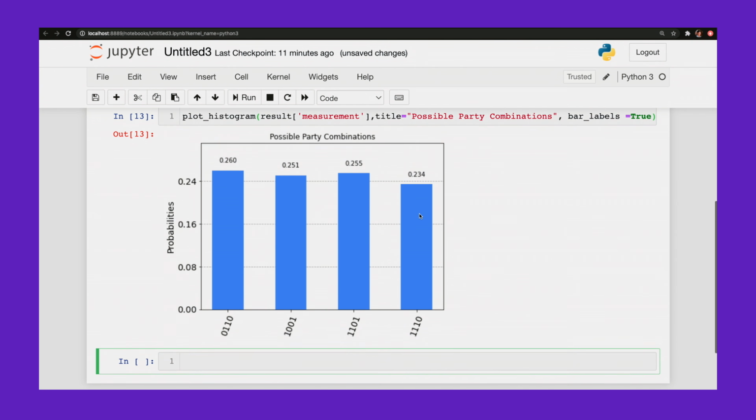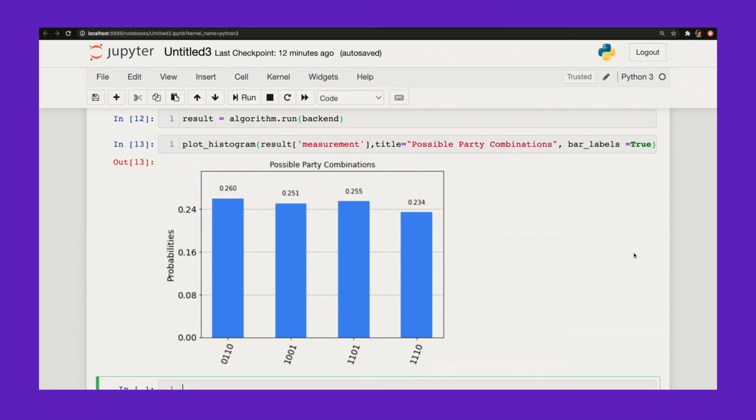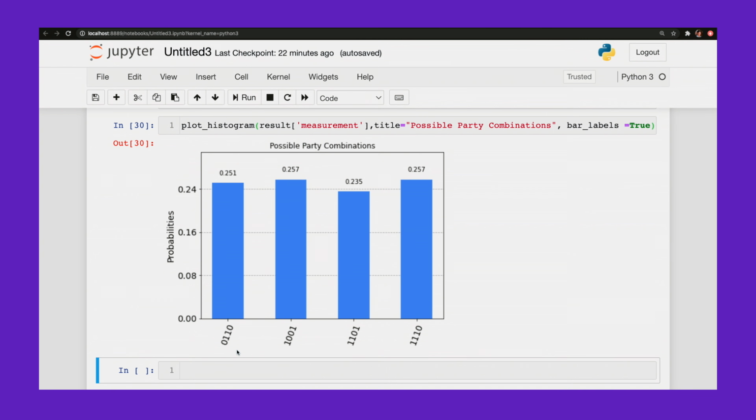Okay, good. So what we're seeing here is the possible combinations of people I can invite to the party. So each number represents whether or not each person should be invited or not, and these are organized alphabetically. So this will go Abe, Amira, Jin, Olivia. So one possible combination is Amira and Jin are invited. That's what this first column is saying. The next possibility is Abe and Olivia should be invited. The next possibility is Abe, Jin, and Olivia should be invited. And the last possibility is Amira, Jin, and Olivia should be invited.